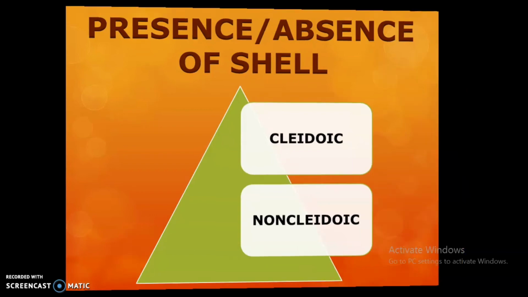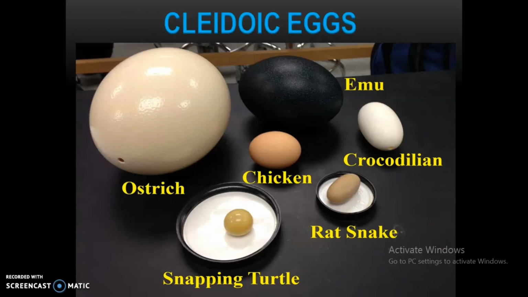These cleidoic eggs are laid on dry land, so they must be protected well. Terrestrial animals like reptiles and birds lay their eggs on land. To protect them from desiccation, leathery coats or hard shells are formed outside. So when there is a hard shell outside, the eggs are considered cleidoic eggs.